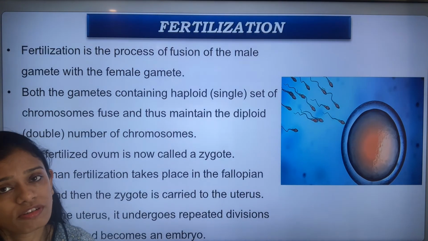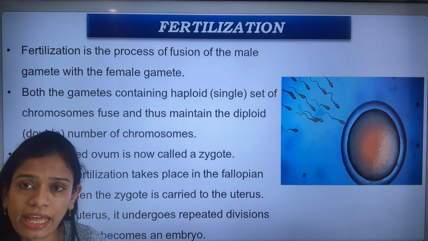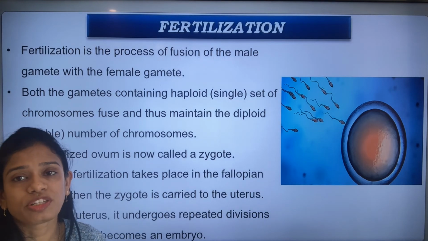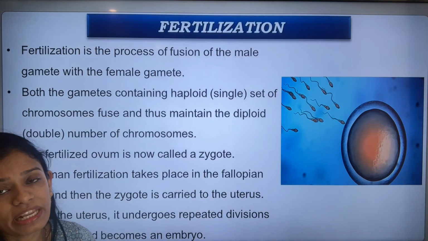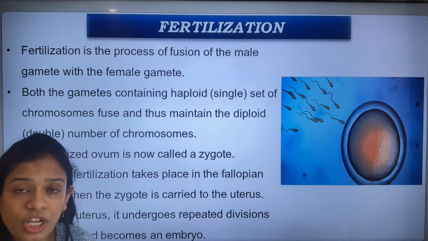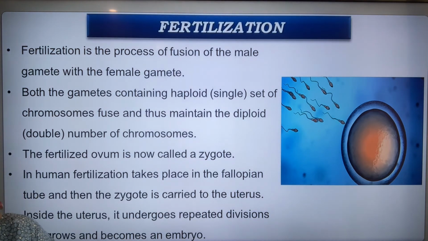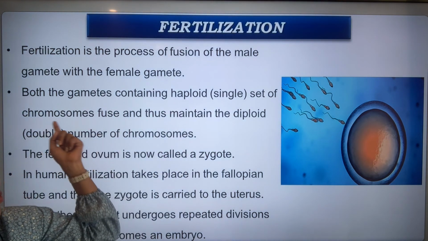Finally, the process of fertilization. So what happens? It is a process of the fusion of the male and the female gametes. The male gamete that is produced in the male and the female gamete that is produced by the female fuse together to form the zygote. Both the gametes contain a haploid, single set of chromosomes.